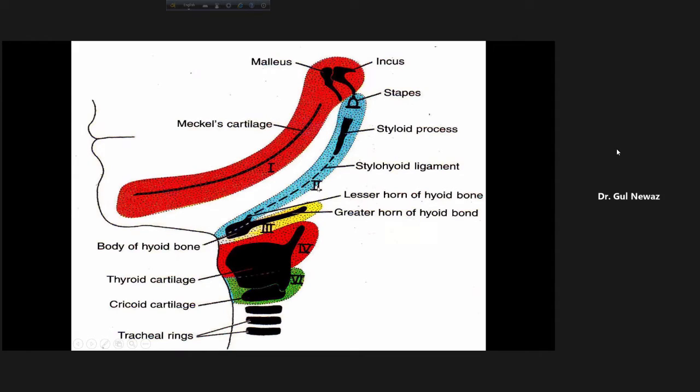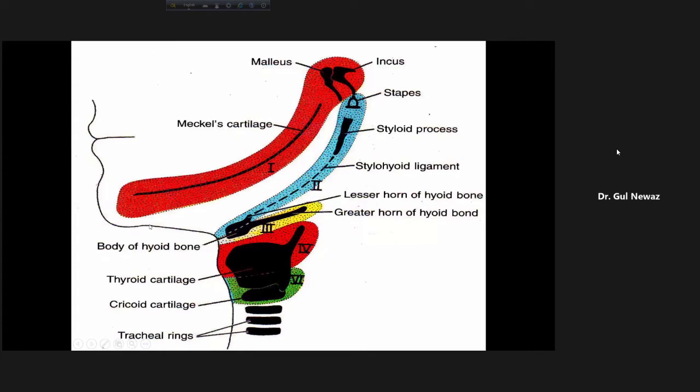Now come to the second pharyngeal arch, known as the hyoid arch. It will give rise to the upper part of the body of the hyoid bone, lesser horn of the hyoid bone, styloid process of the temporal bone, and the stapes, a bony ossicle of the middle ear cavity. The third pharyngeal arch will give rise to the rest of the body of the hyoid bone and the greater horn. The fourth and sixth pharyngeal arches will give rise to the cartilages of our larynx except the epiglottis.